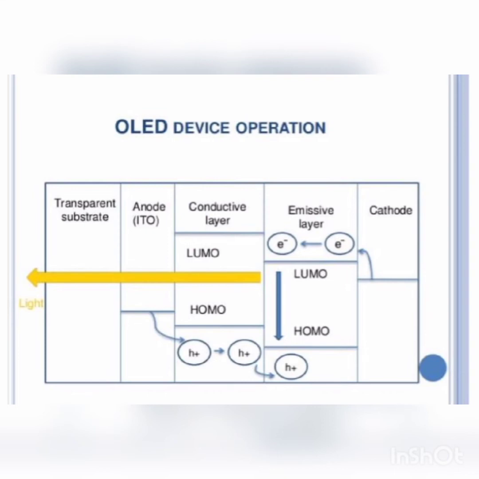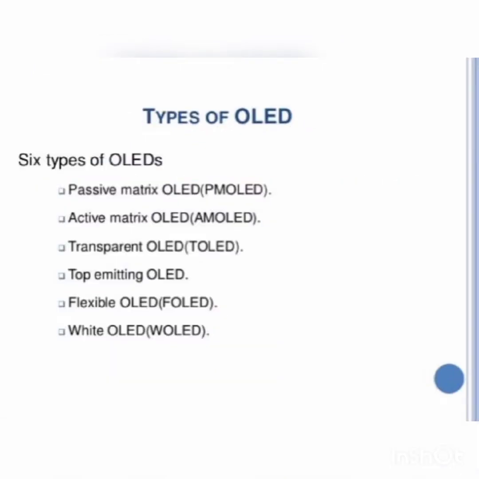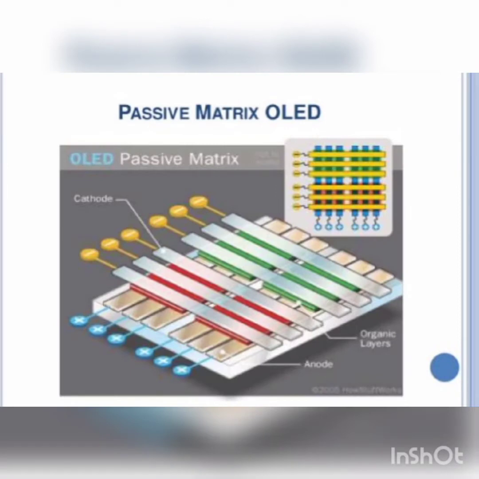HOMO and LUMO are the types of molecular orbitals: the highest occupied molecular orbital and the lowest unoccupied molecular orbital. And types of OLED. We have 6 types of OLED. I will explain all these types clearly. First one is passive matrix OLED.